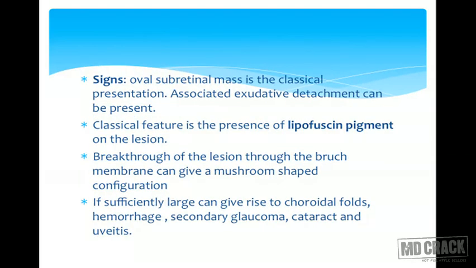Signs are an oval subretinal mass, which is a classical presentation, associated with exudative retinal detachment, as in case of exophytic retinoblastomas. The classical feature is, however, the presence of lipofuscin pigment over the surface of the lesion. Breakthrough of the Bruch's membrane into the eye can give a mushroom-shaped appearance, and if sufficiently large can give rise to choroidal folds, hemorrhage, secondary glaucoma and cataract if it touches the posterior part of the lens.